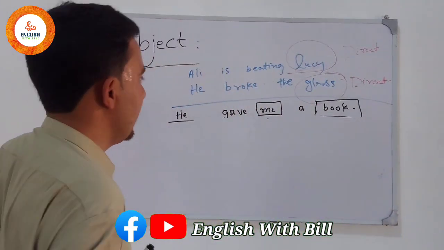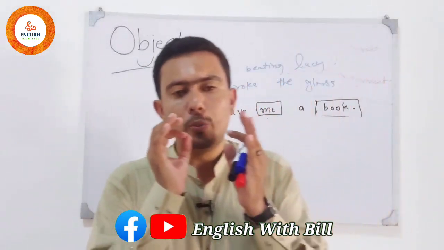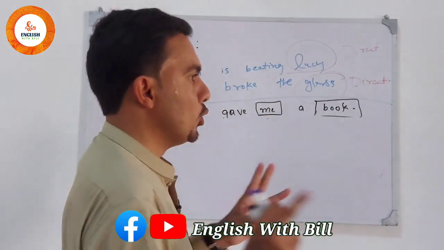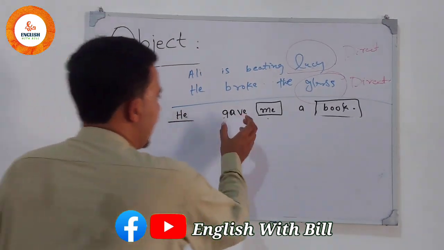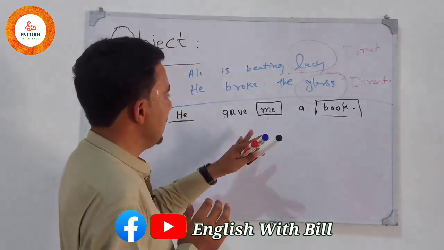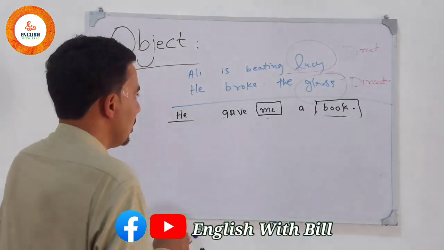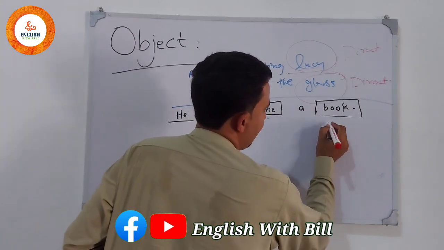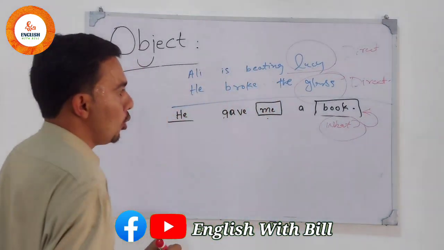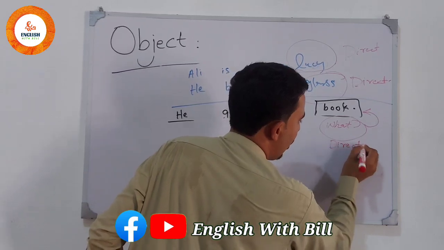He gave me a book. So in this sentence we have two objects. Let's clear it with that simple trick, what and whom. Now which one is the direct object and which one is the indirect object, we do not know yet. But let's solve it by the trick I have told you, whom and what. He gave me what? He gave me a book. So book is the answer of what in this sentence, so this is our direct object.